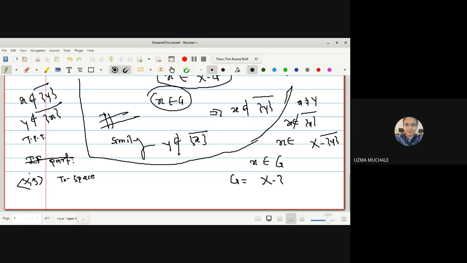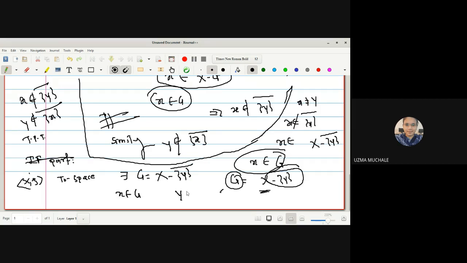X minus singleton Y bar. This is a closed set, so its complement is G, an open set. And hence the proof. X belongs to G. We have got an open set G equal to X minus singleton Y bar such that X belongs to G, Y does not belong to X minus closure of Y.